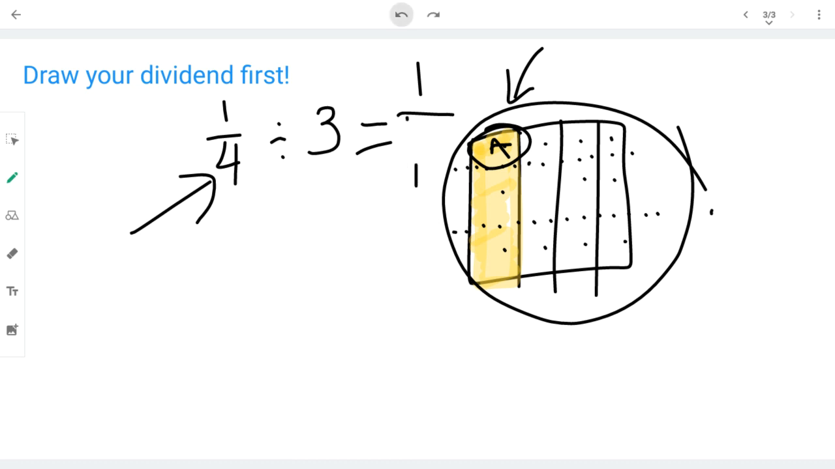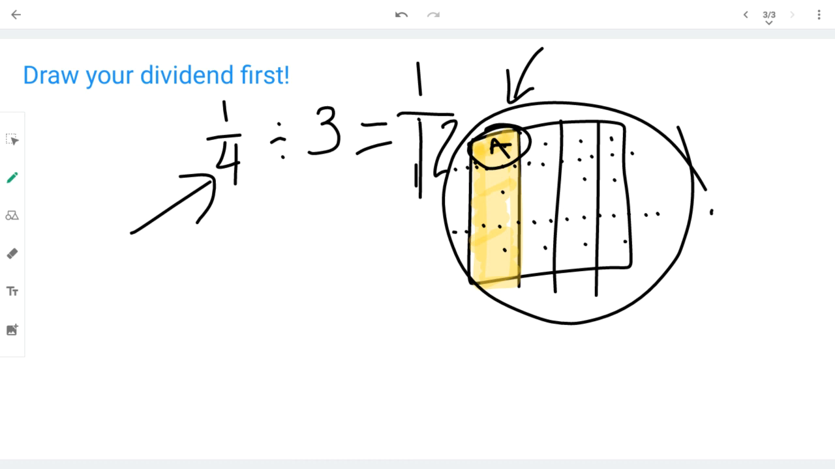I'm trying to write it. 1/12. And I have the model to prove it. 1/4 was cut into 3 pieces. So only one of the pieces is what we want to know about. How big was the piece? It was 1 out of 12.